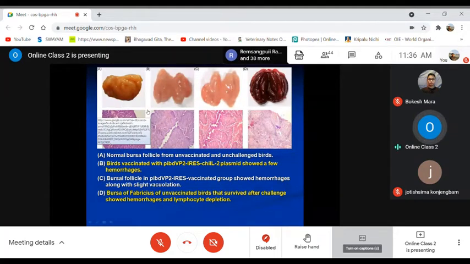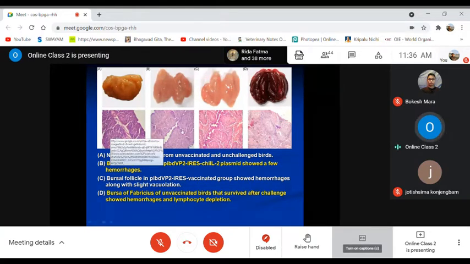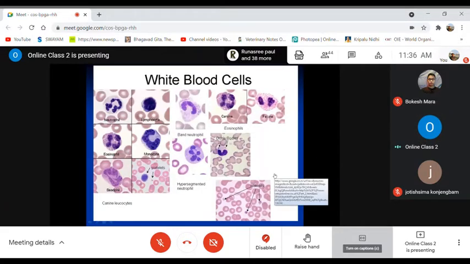Okay, so these are some more pictures of this bursitis, in case of the main disease condition, infectious bursal disease, or IBD in short. And see these changes here in the follicle. See the last one, it is showing very typical destruction, depletion of the lymphocytic cells as well as edematous and hemorrhagic lesions. Right. So this way, the hemopoietic and the immune system is complete.